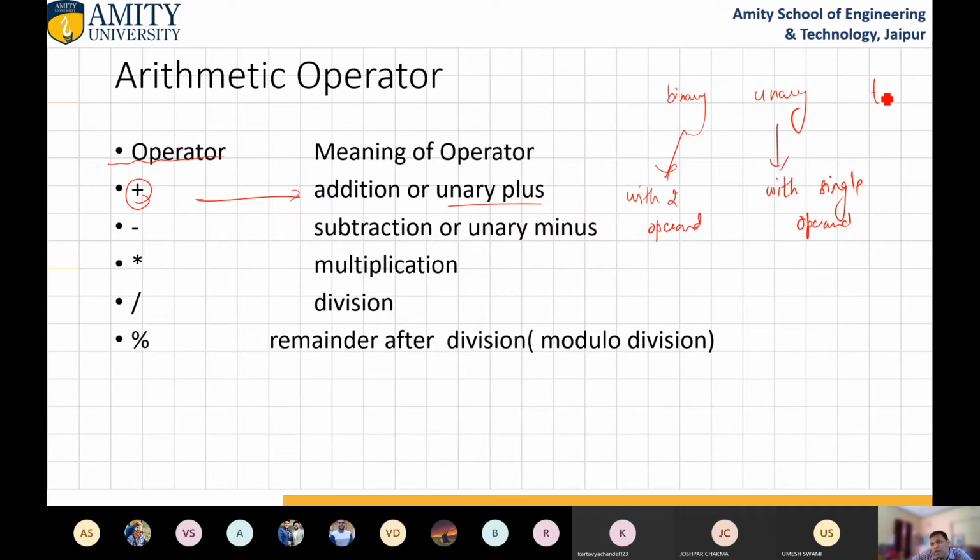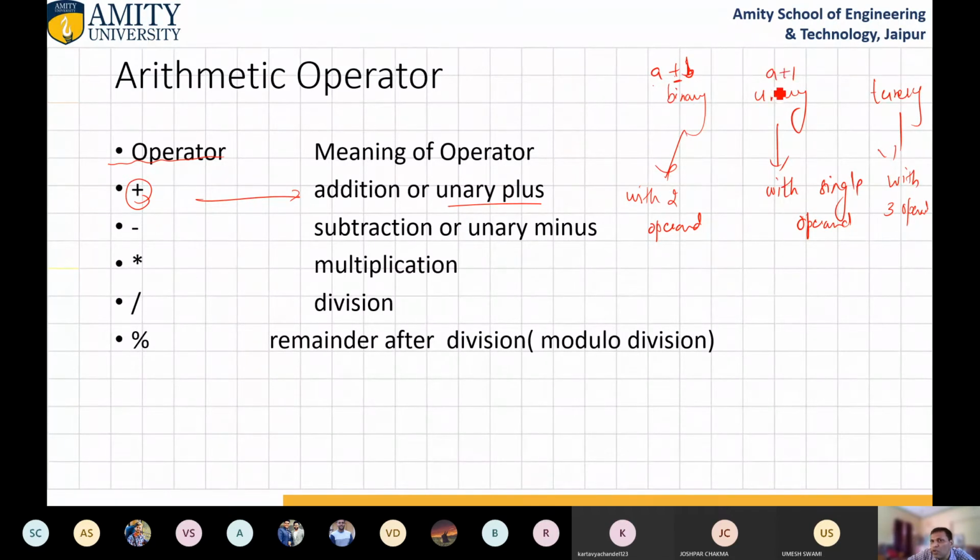And there is one more operator, ternary. This is with three operands. In case of a binary operator, like a plus b, we need two operands to operate over this operator. So this is binary.